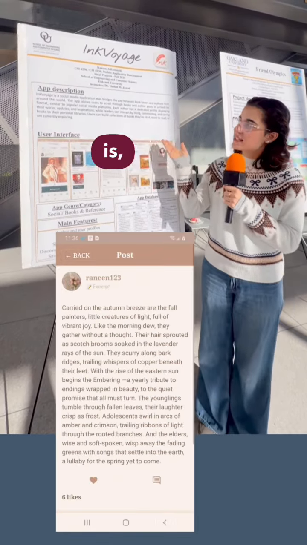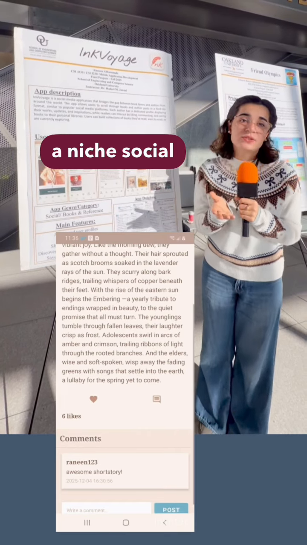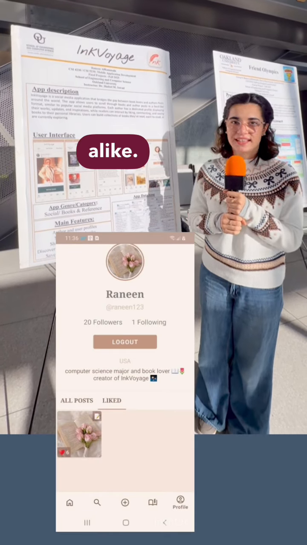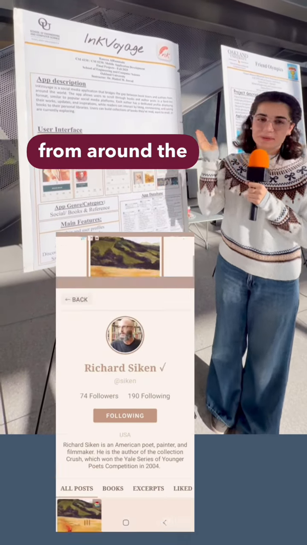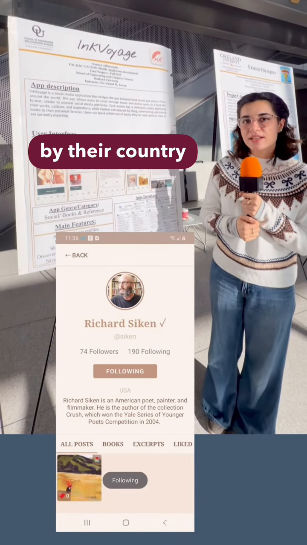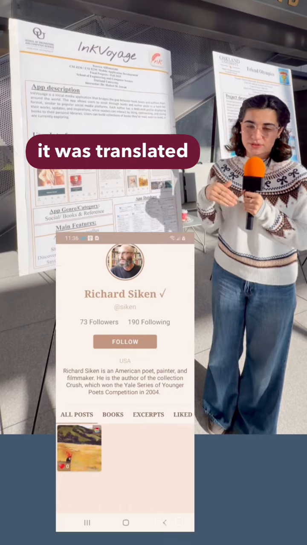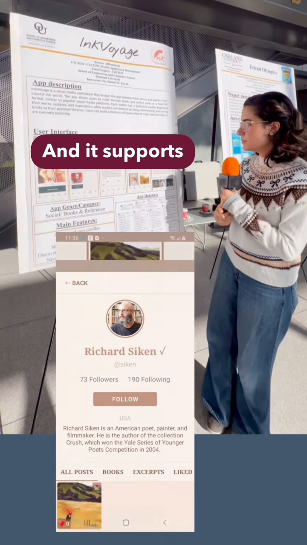It's a social media application, a niche social media for book lovers and authors alike. Like I said, it bridges the gap between book lovers and authors from around the world. It mentions books by their country and their original language, translated then into English. And it supports different authors.